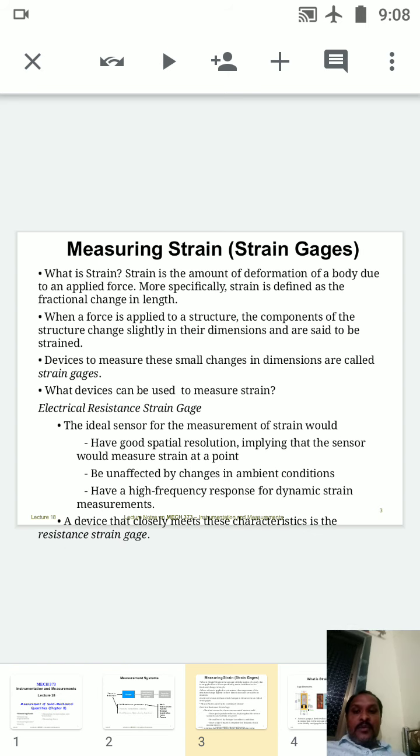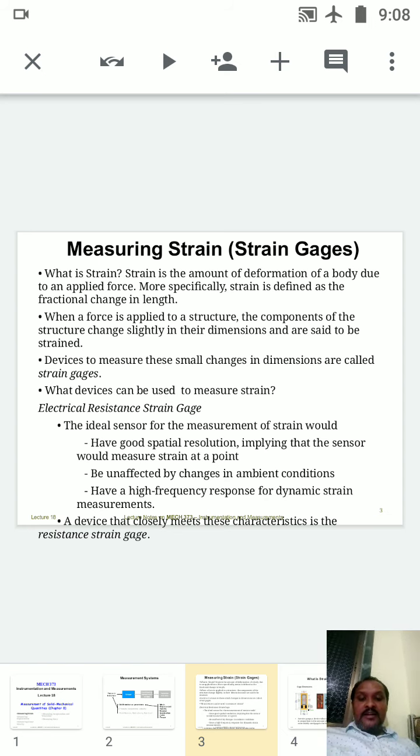Or else, when a force is applied to a structure, the components of the structure change slightly in their dimensions. Obviously, whenever you apply any force on a body, due to that applied force the structure of that body is going to vary. There will be a slight change in it, and we can say the dimensions are strained. Whenever due to the application of force the body changes its orientation, we can say that it is a strain. Devices to measure these small changes in the dimensions are called strain gauges.